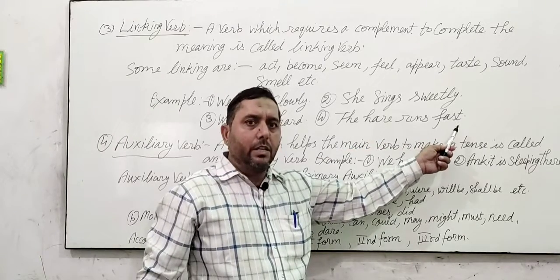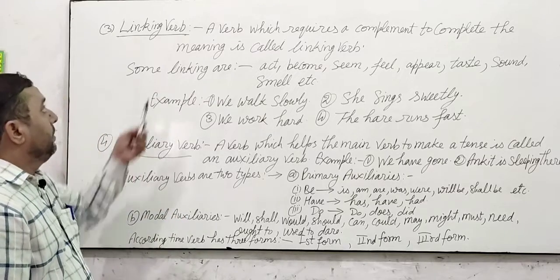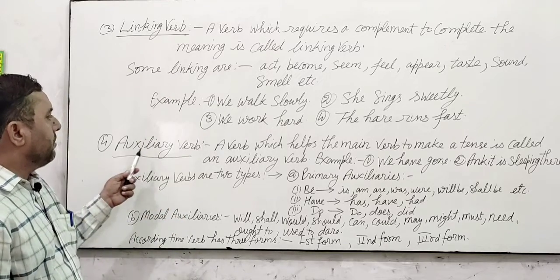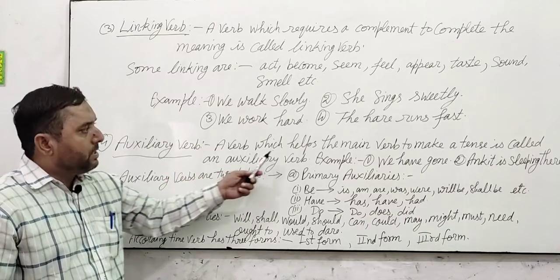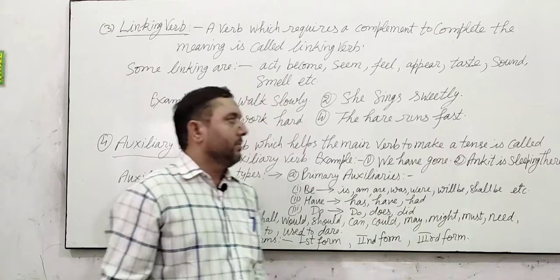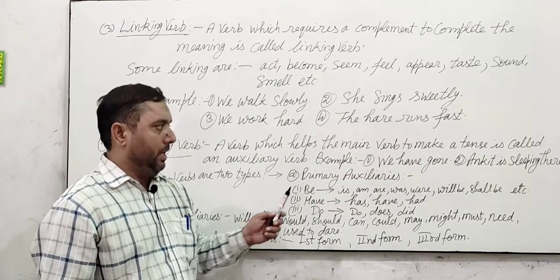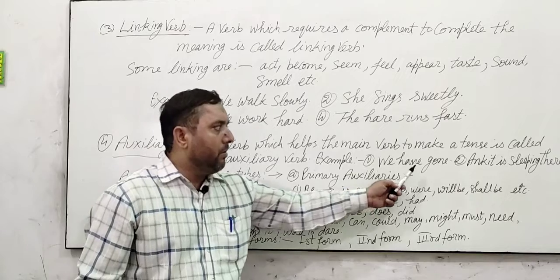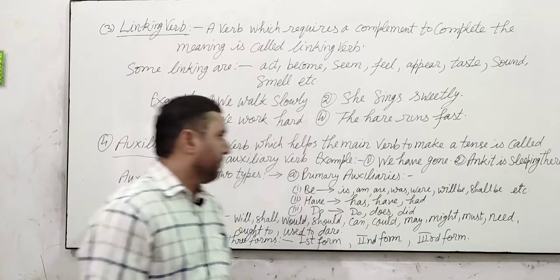Fast is a linking verb. Now the fourth kind of verb is the auxiliary verb. What is an auxiliary verb? A verb which helps the main verb to make a tense is called an auxiliary verb. Example, we have gone. Ankit is sleeping there.